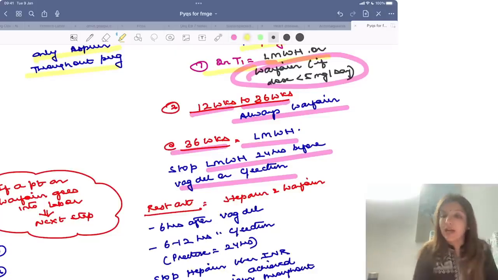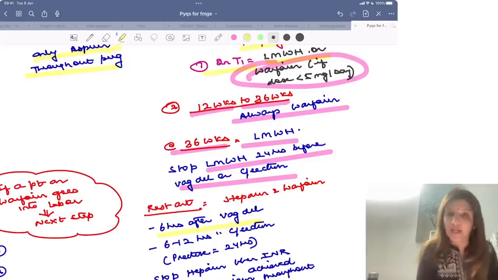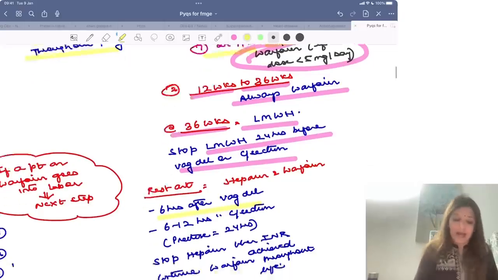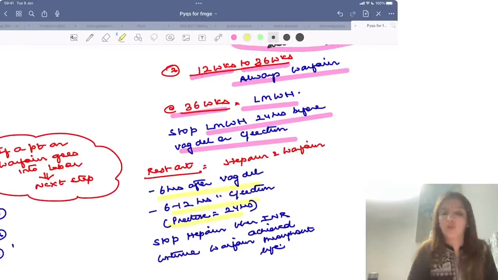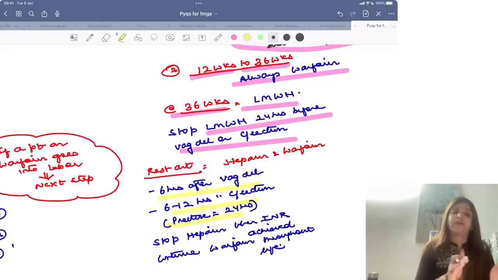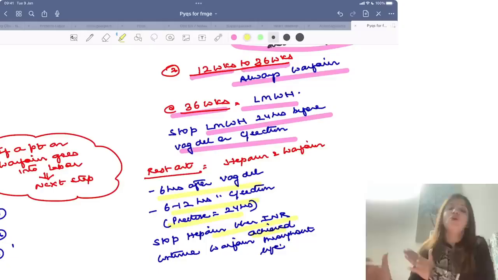When do you restart the anticoagulant? You restart the anticoagulant 6 hours after vaginal delivery or 6 to 12 hours after cesarean section. In practice, we start after 24 hours of cesarean section, right? Now, when we start, we will start heparin and warfarin together, and once the INR of 2 to 2.5 is achieved, then I'm going to stop heparin and continue warfarin.